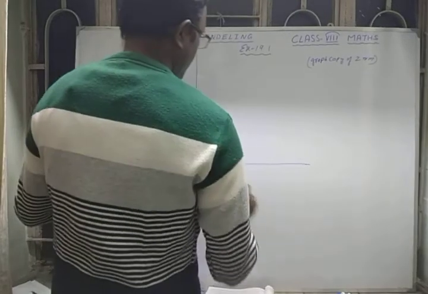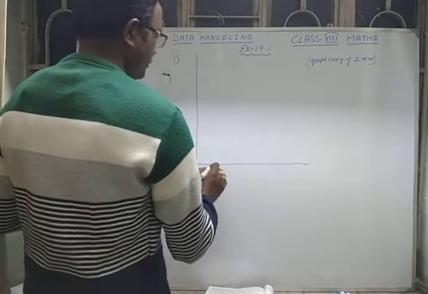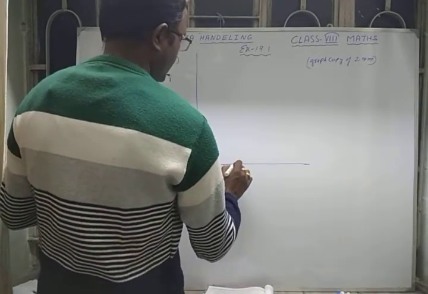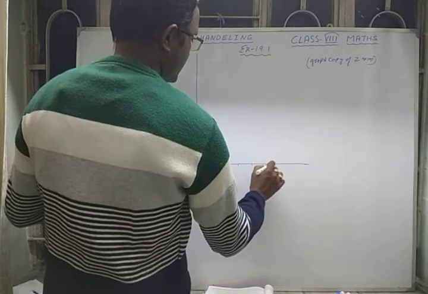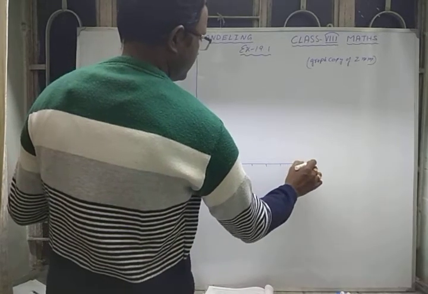Now in the graph paper you will see some blocks are there. Take each block as one, like this.